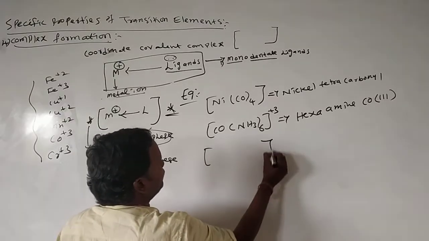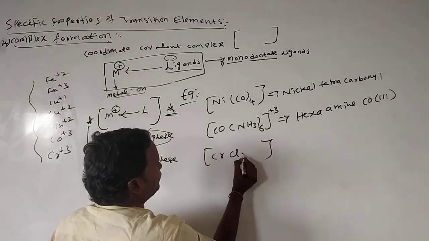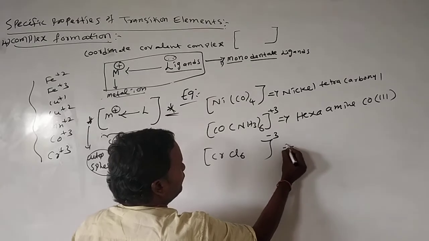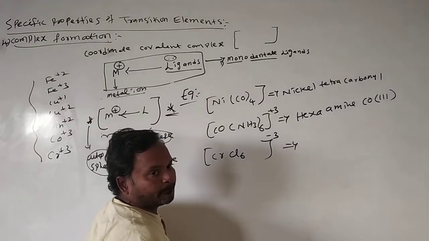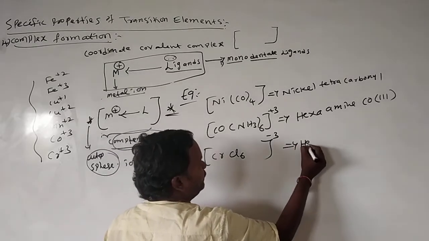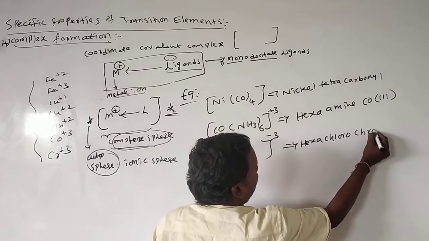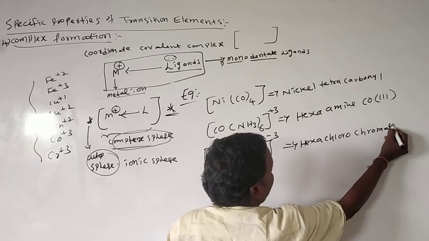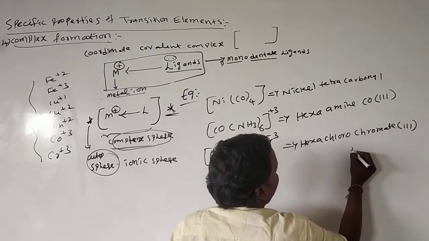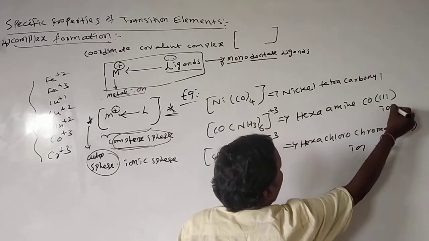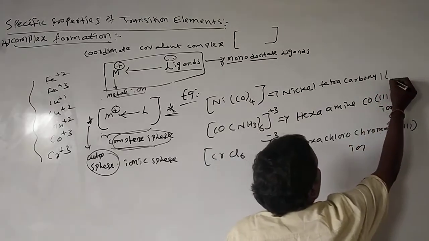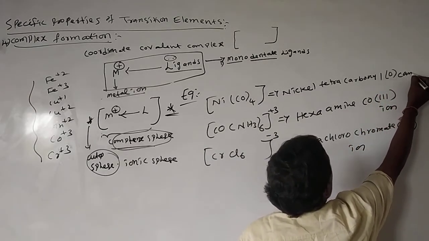Then in continuation we take CrCl6 minus 3. It is also one of the complex compounds. Hexachlorochromate(III), a complex ion, here 0 complex.